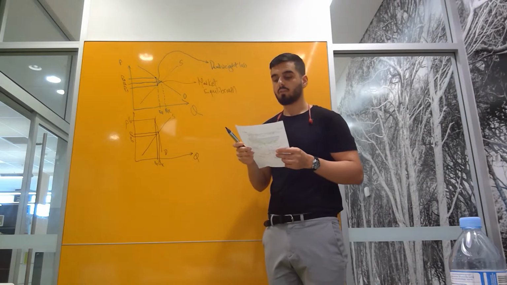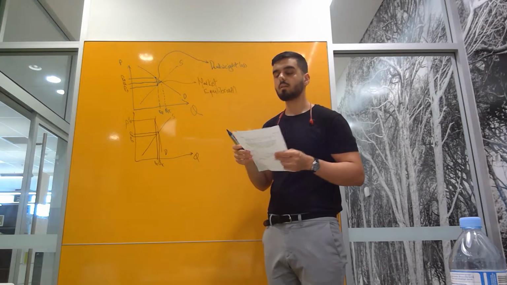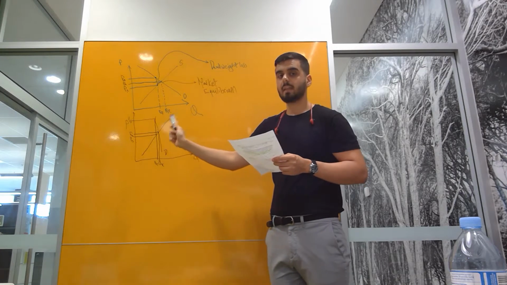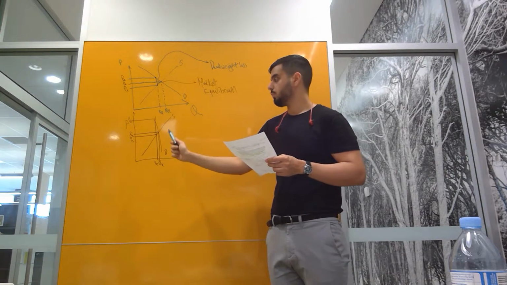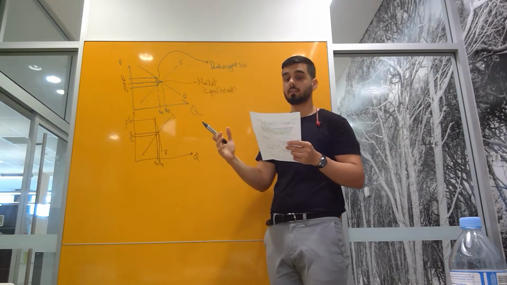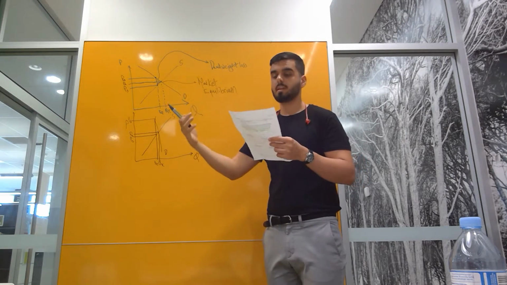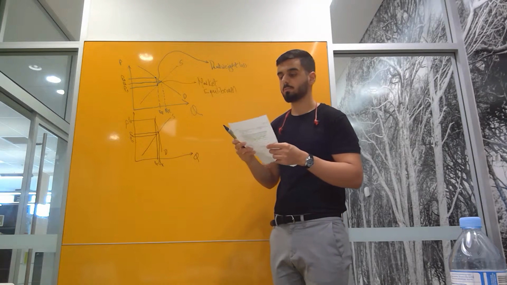So all other factors held constant, a more inelastic demand curve would correspond to a smaller deadweight loss. A more elastic demand curve would mean a greater deadweight loss.